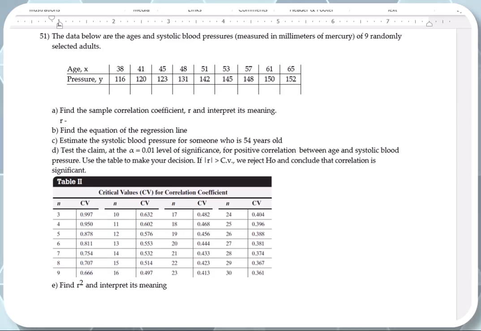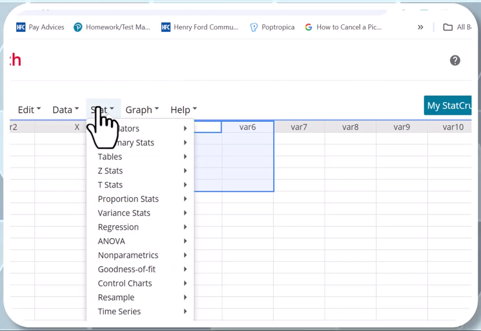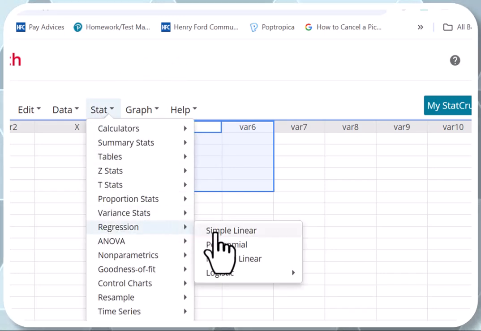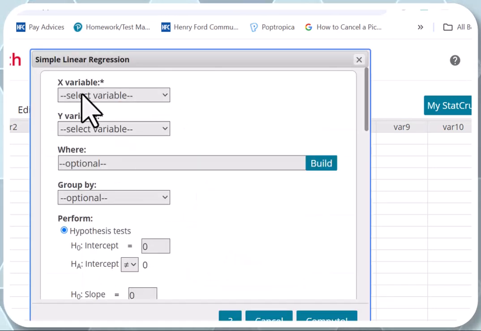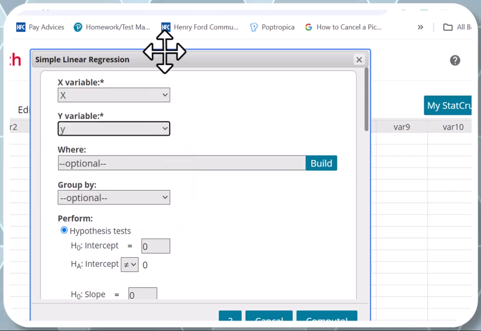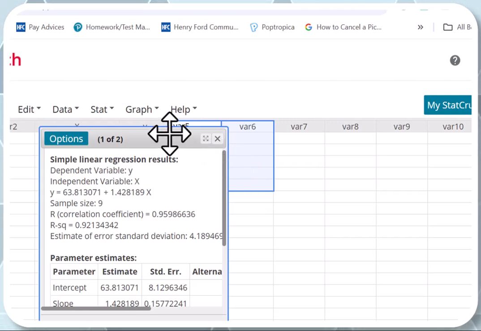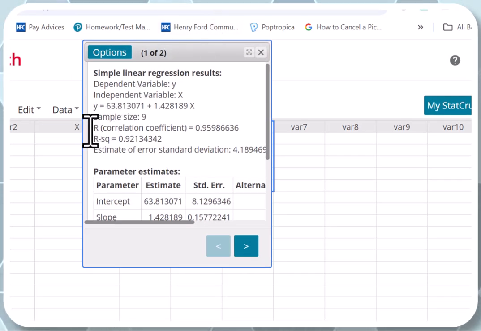So let me show you how to do that in StatCrunch. I already have the data in there. So I'm just going to go to Stat, Regression, Simple Linear, X variable, Y variable, and it's going to give me R, and that's what we want. I'm going to show you the value of R right there. Here's R.